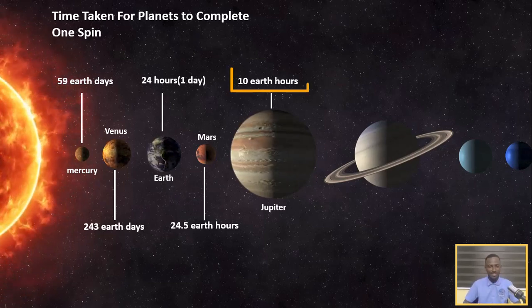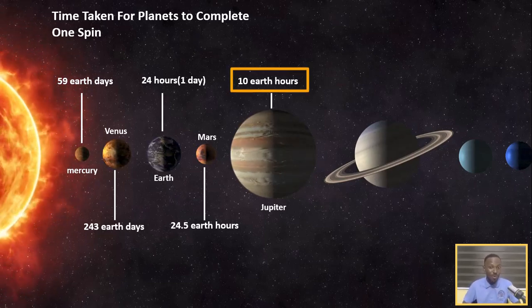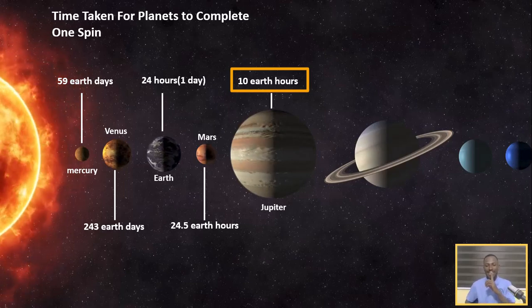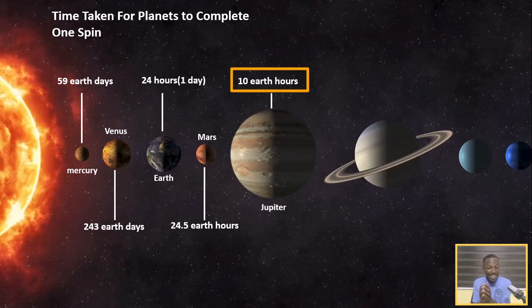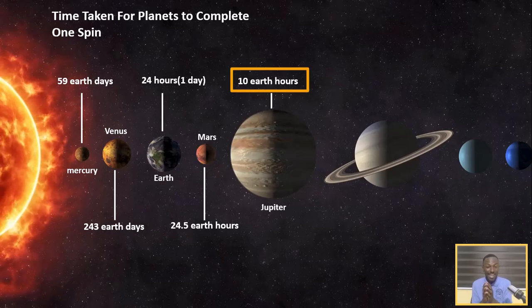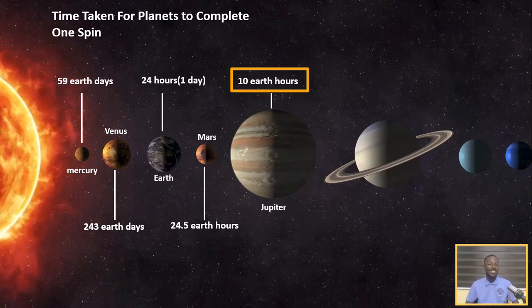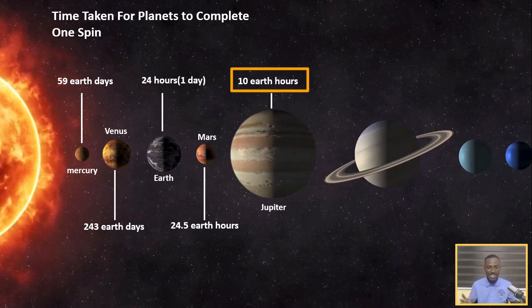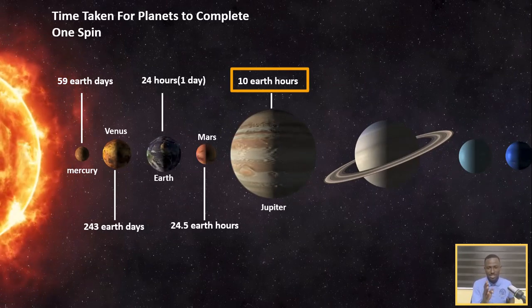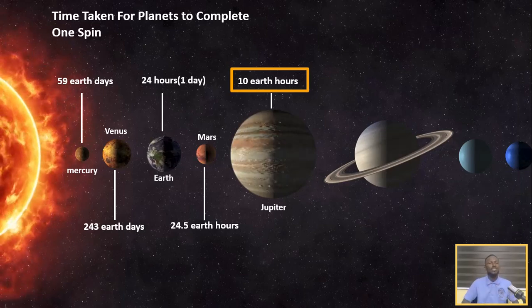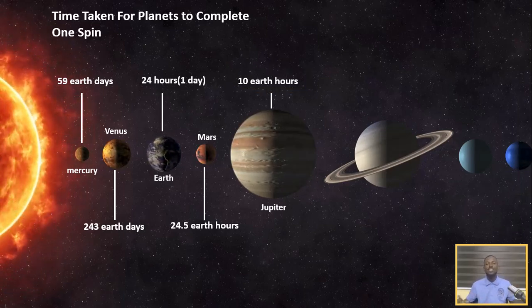Just 10 hours. Only 10 Earth hours. So that means 1 day on Jupiter is only 10 hours on Earth. That is really, really short. Why is that the case? Because it is clear that Jupiter is spinning faster on its axis. That is what explains it.